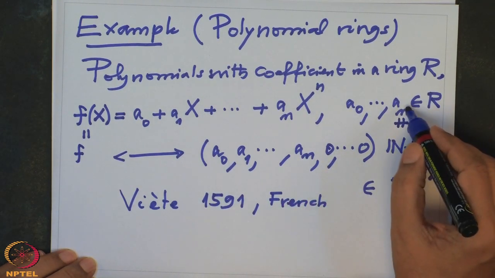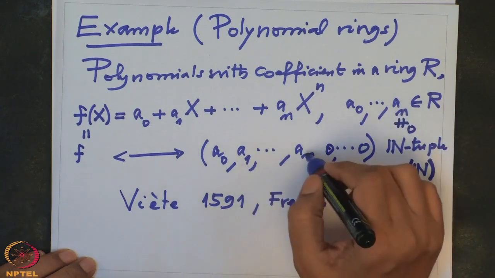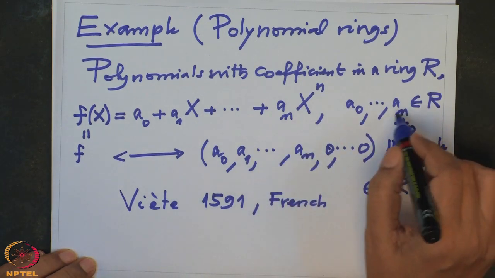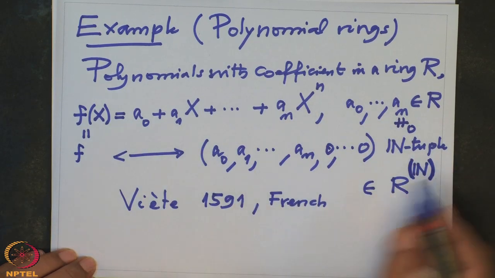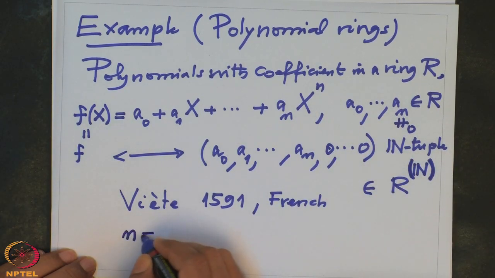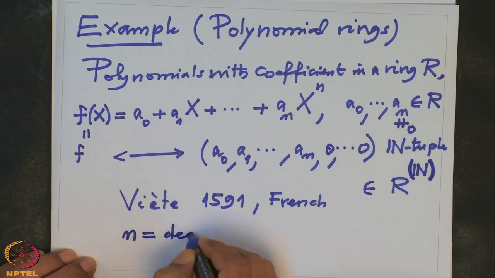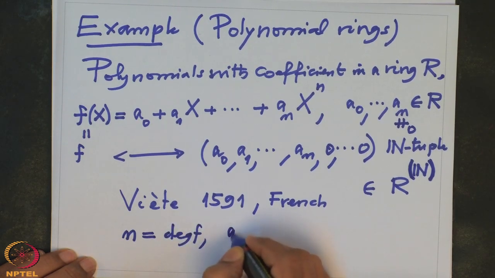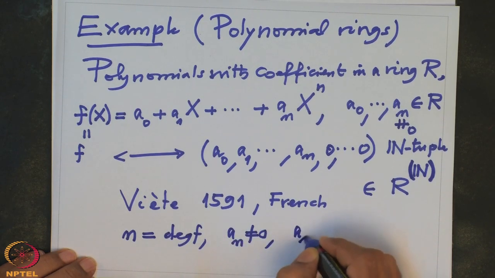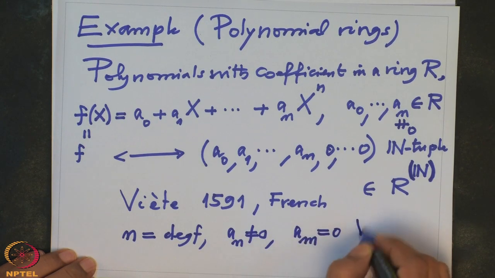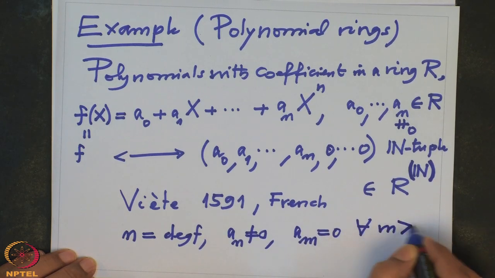Now this n, the last place where the coefficient is non-zero, is called the degree of this polynomial. So n is called the degree of f if an is non-zero and am is 0 for all m bigger than n.